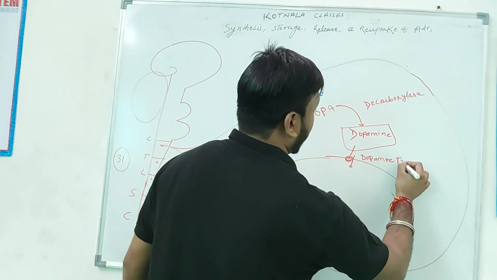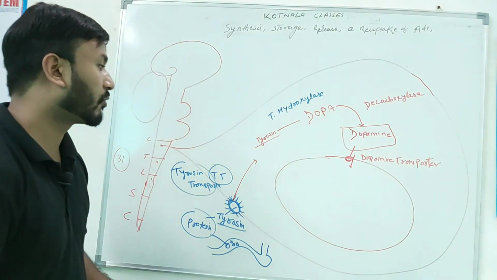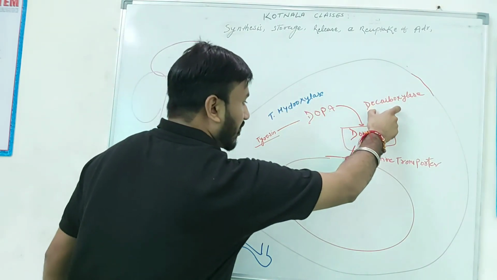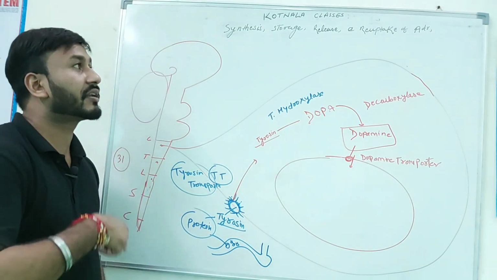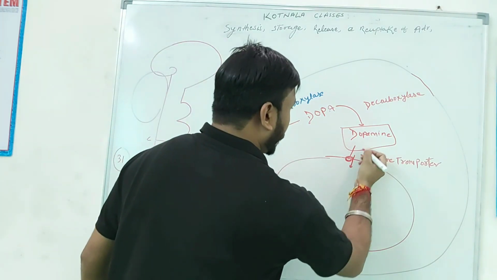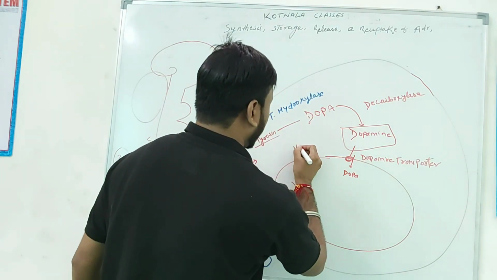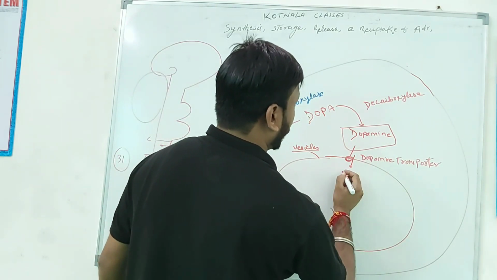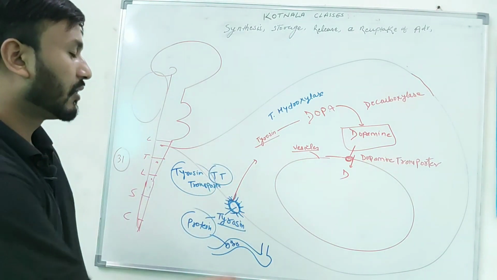Listen very carefully, because many drugs work on these pathways. Many pharmacological drugs block these transporters, or inhibit the hydroxylase and decarboxylase enzymes. That means synthesis inhibitors, storage inhibitors, release inhibitors, reuptake inhibitors. Dopamine is easily stored in the vesicles. This is the vesicle, and I will draw dopamine as D. Dopamine has five types of receptors, which is a long story.